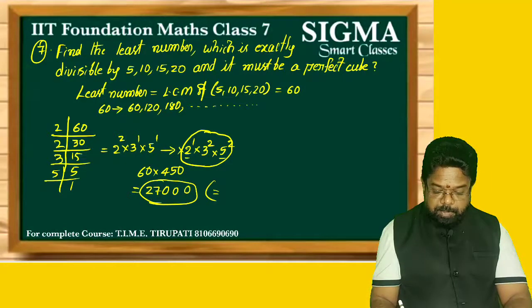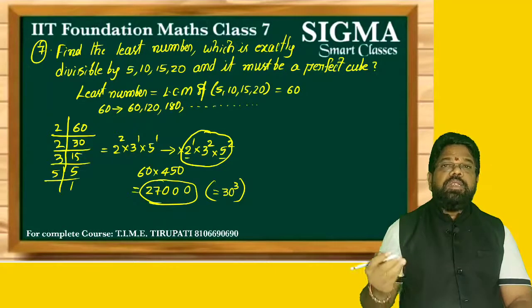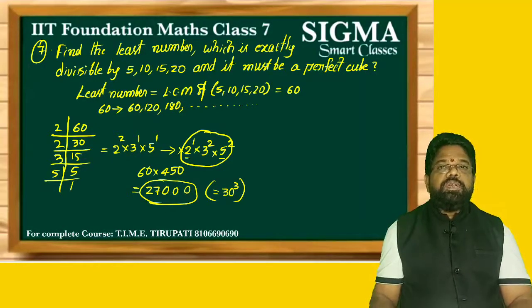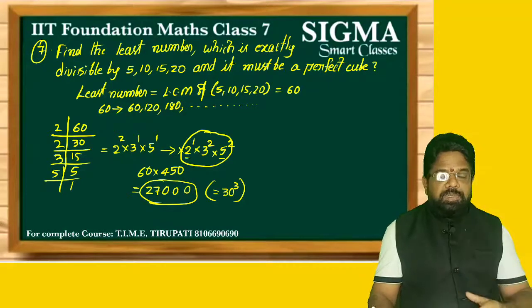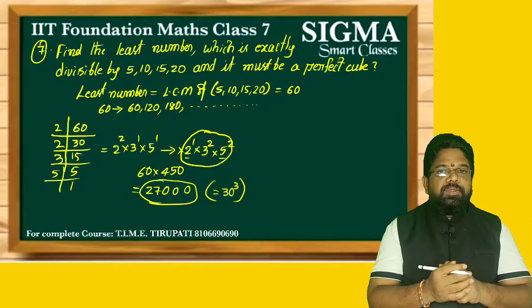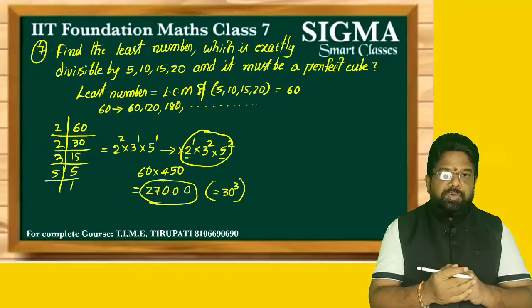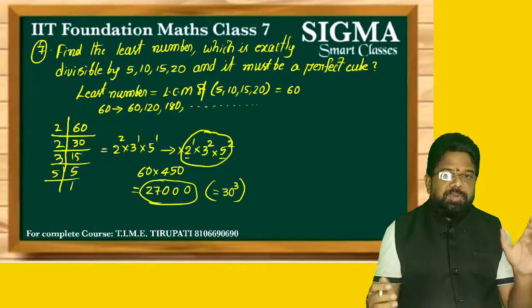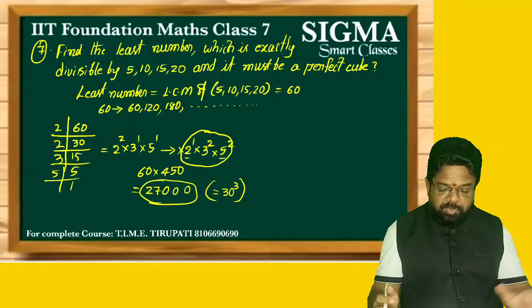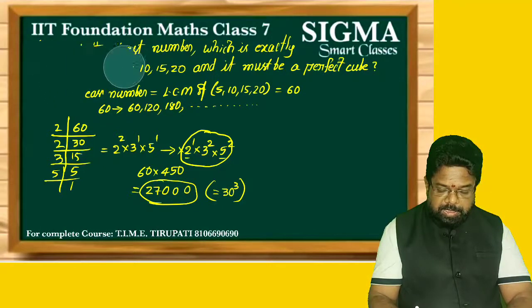It is a perfect cube if you observe: 30 cube, that is 30 into 30 into 30, which is 27000. This is the strategy to calculate the least number which is exactly divisible by 5, 10, 15, 20 and must be a perfect cube. In the last class we discussed the perfect square, which you should also see. Now the next one is question number 8.